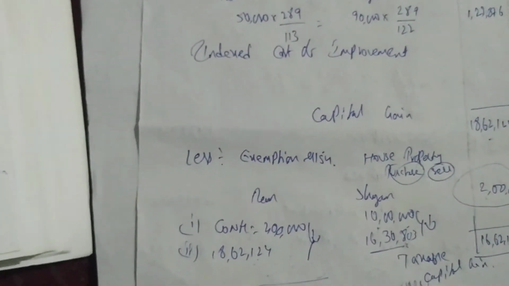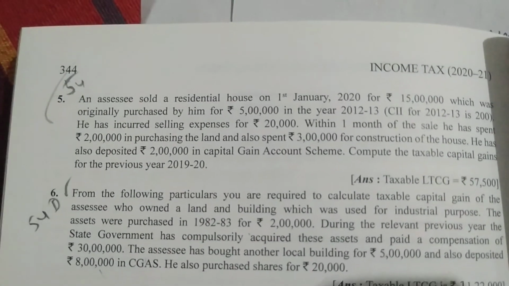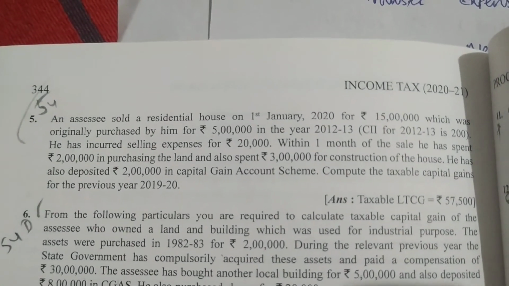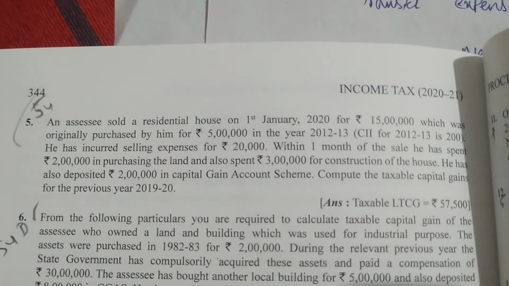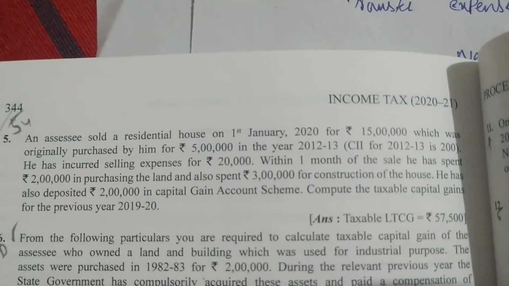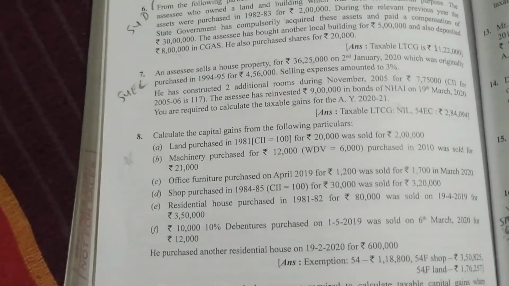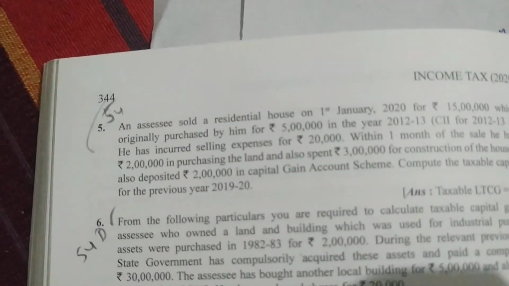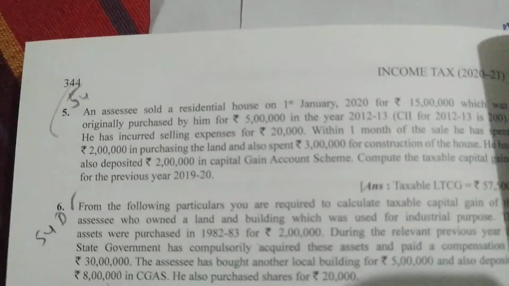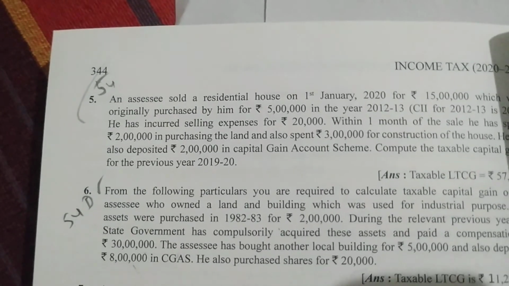So I want you to solve some problems. Page number 344, fifth question I want you to solve. It's very easy. In this problem, you read, you will be able to understand. Only one way you solve. The other problems I'll explain. If we solve one, two or three more problems on this section 54, we'll complete this section.